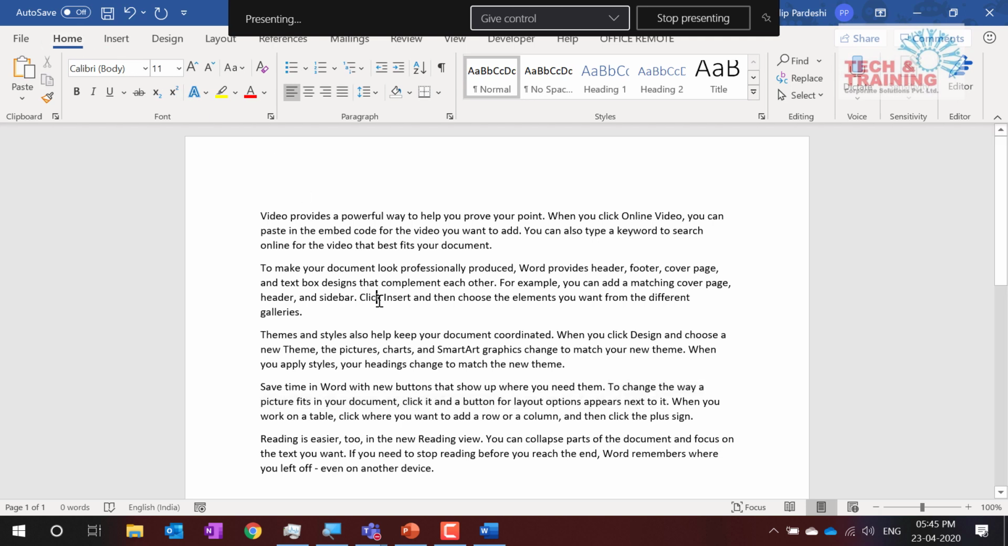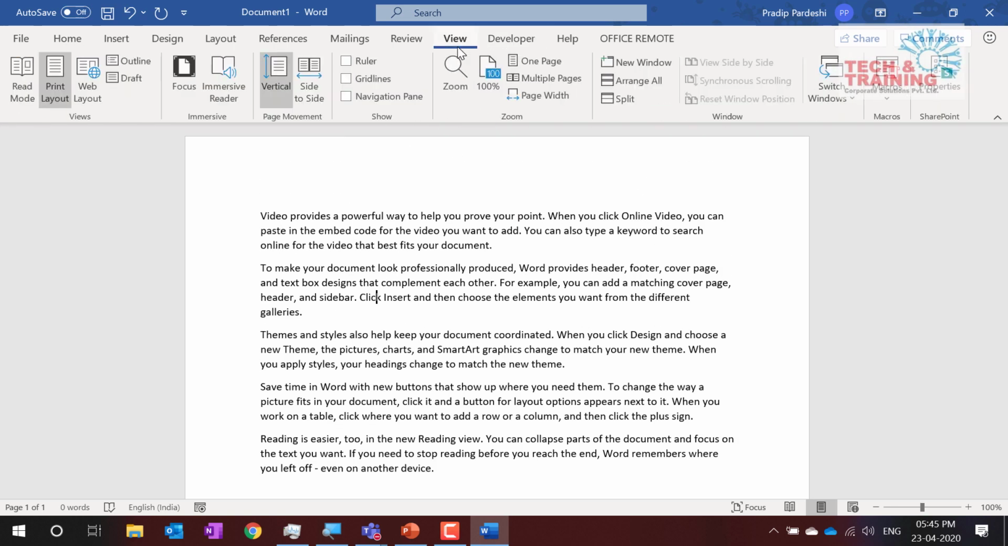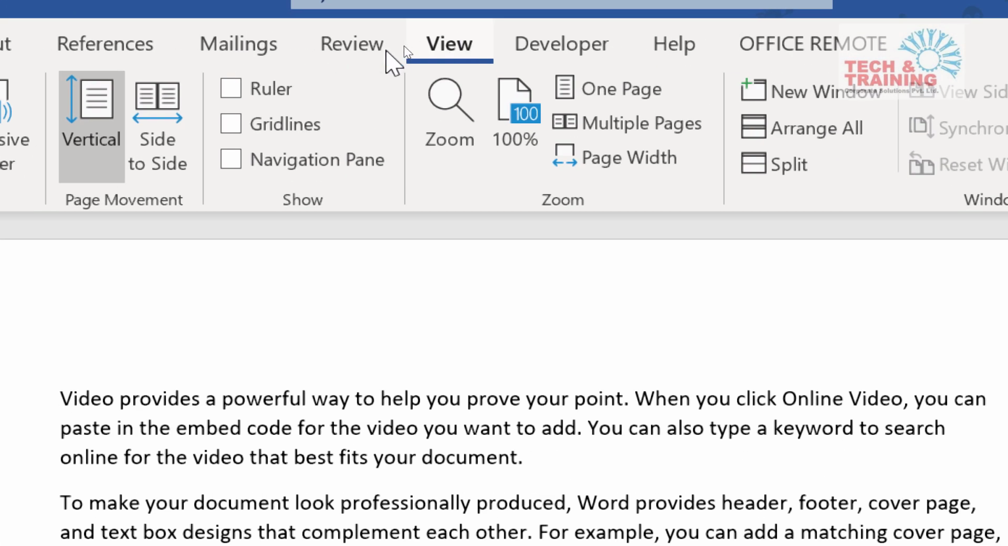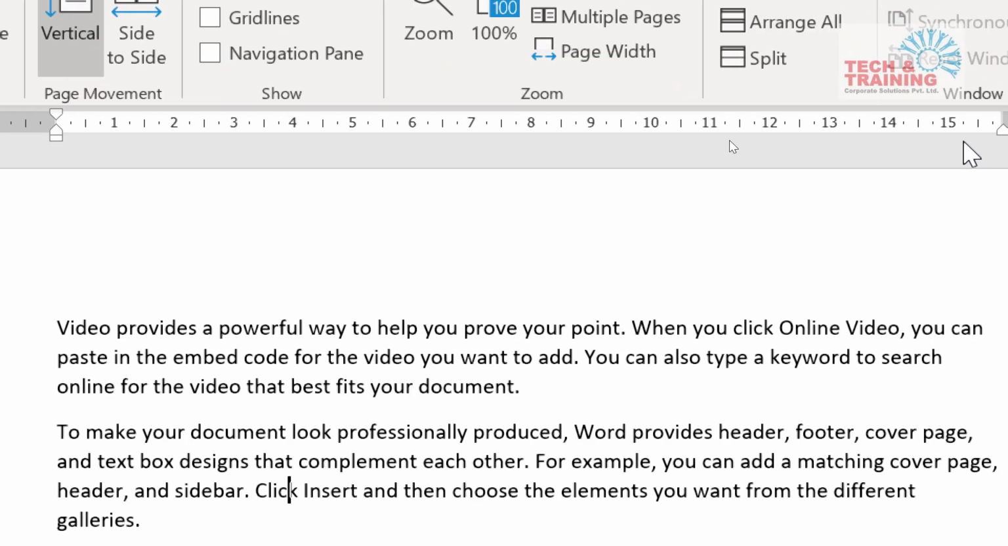Next thing that I'm going to talk about is alignment. Now, alignment is something which is extremely useful, and I have seen many people struggling with this alignment thing. So whenever you want to make the documents aligned, all you can do is, first thing, go to the View tab and check this box that says Ruler. So I go to View here and I check this ruler and see automatically a ruler comes on the screen.